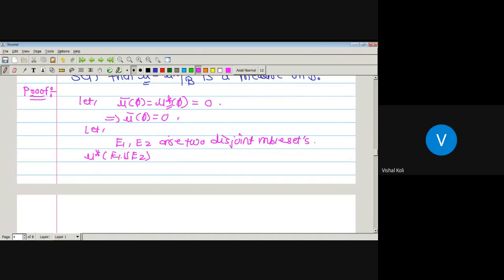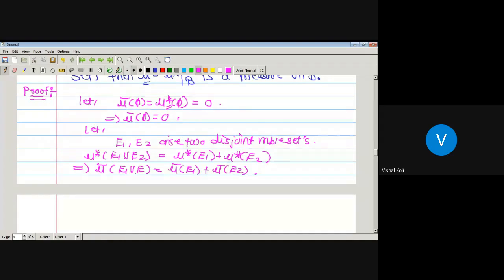Then the outer measure of E1 union E2 is nothing but the outer measure of E1 plus the outer measure of E2. But as E1 and E2 are two measurable sets, they must belong to curly B. On curly B, mu star is nothing but mu bar, which implies mu bar of E1 union E2 is nothing but mu bar of E1 plus mu bar of E2. Therefore, it is closed under finite additivity.